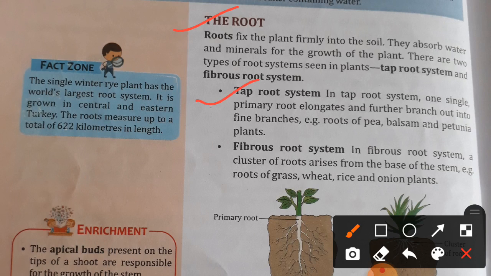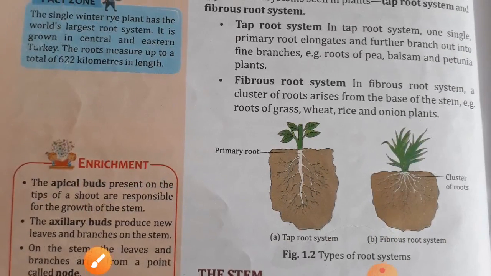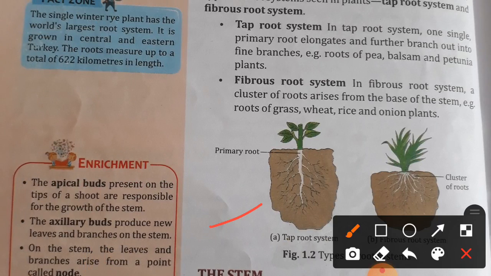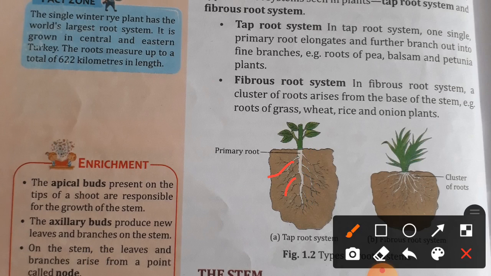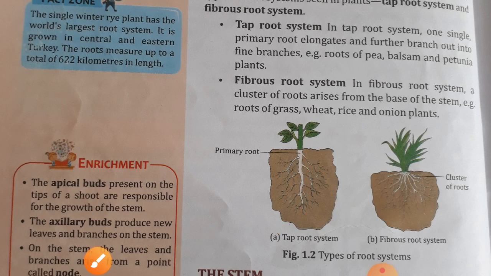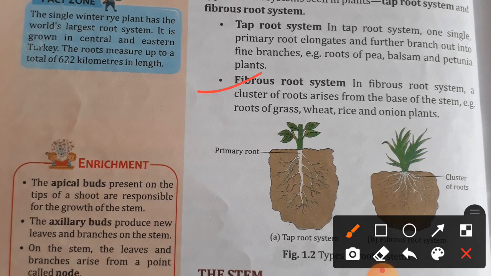First, the taproot system, you can see in this diagram. In the taproot system, a single primary root elongates and further branches into fine branches. Examples are the roots of pea, balsam and petunia plants. Here you can see only a single root is coming from this plant, and after that it branches. Only a single thick root.